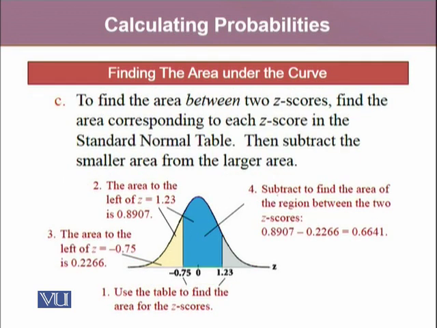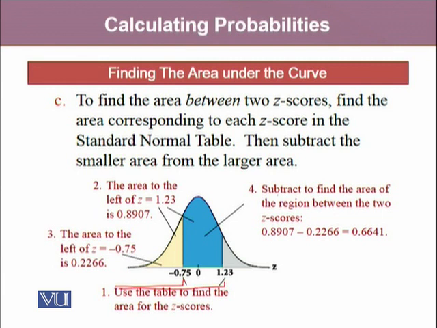Likewise, if we want to find the area between two z-scores, let's say in this situation we have minus 0.75 and 1.23, at first we find the area to the left of 1.23, and we also find the area to the left of minus 0.75.